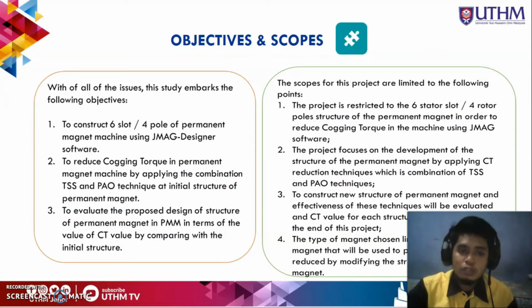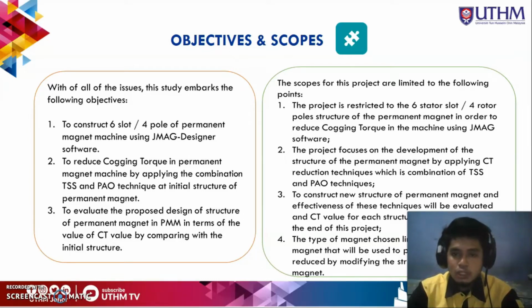So for the objectives, there are three objectives. First is to construct 6-slot and 4-pole permanent magnet machine using JMAG designer. Second, to reduce cogging torque in magnet machine by applying the combination of TSS and POW. Thirdly, to evaluate the proper design of structure of magnet in PMM in terms of CT value by comparing with the initial structure.